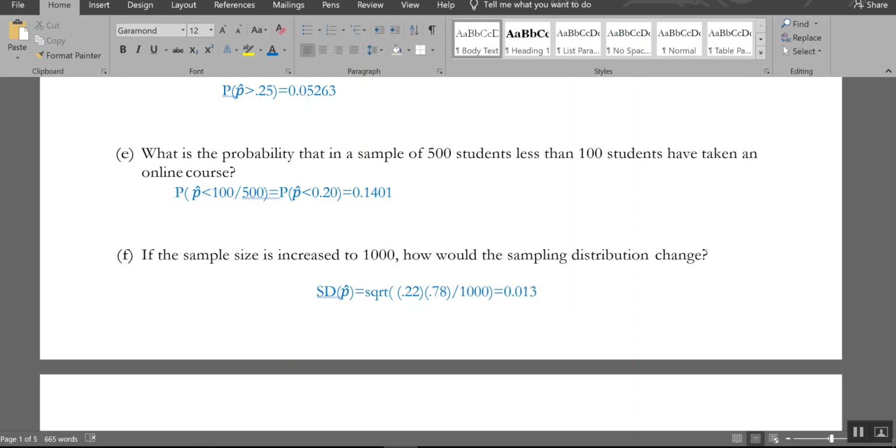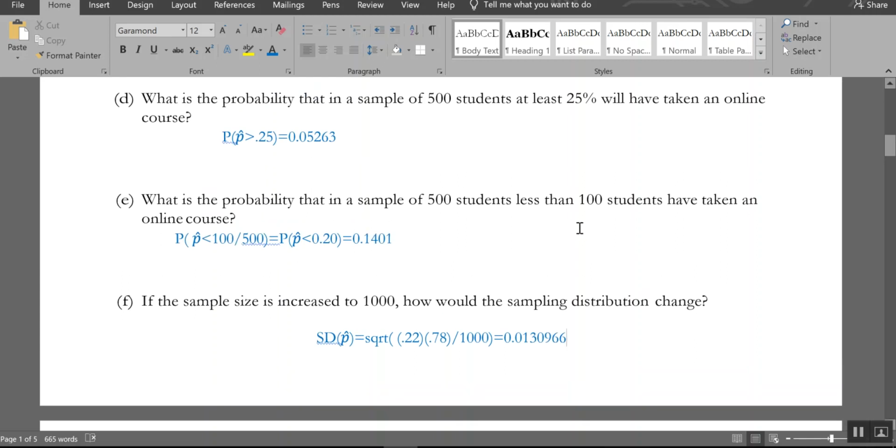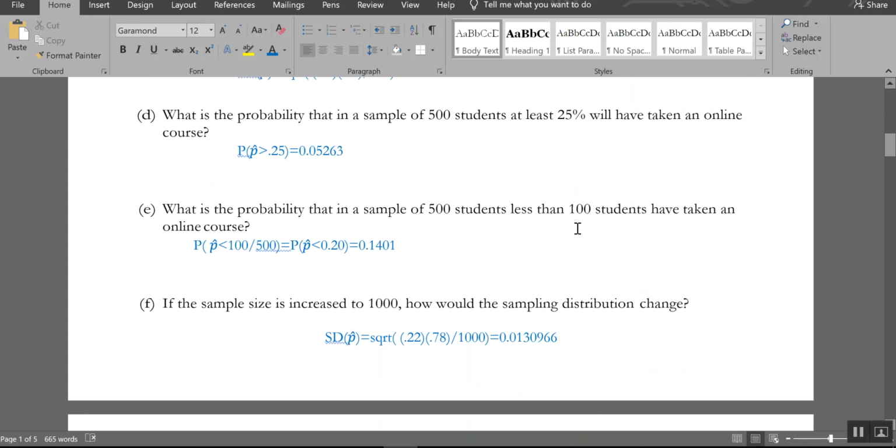0.0133, 0.0966. And I want to put these both on the screen if I can. I might have to zoom out a little. Hold on. There we go.